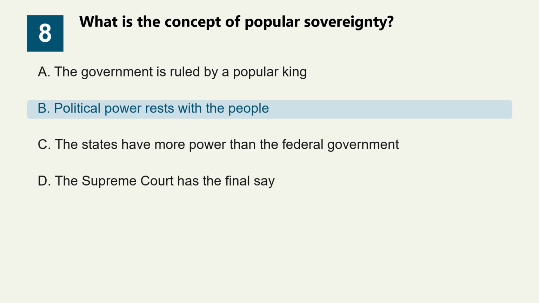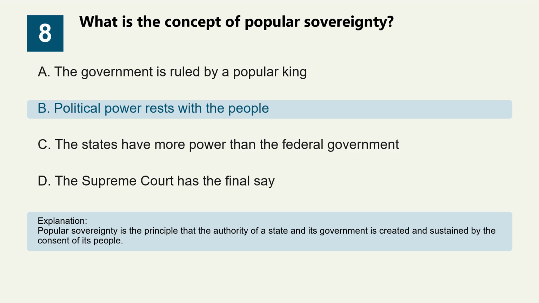Political power rests with the people. Popular sovereignty is the principle that the authority of a state and its government is created and sustained by the consent of its people. Question 9.